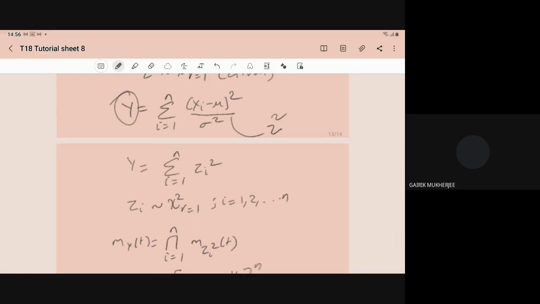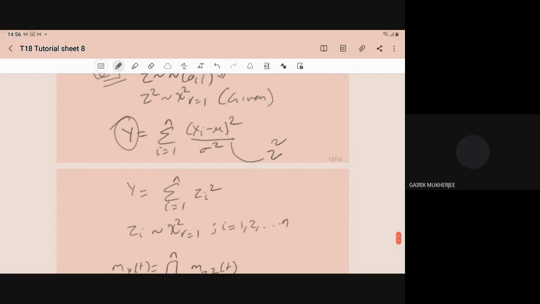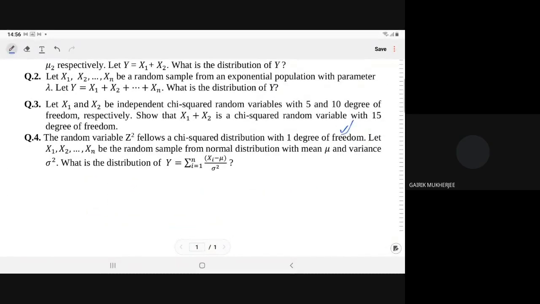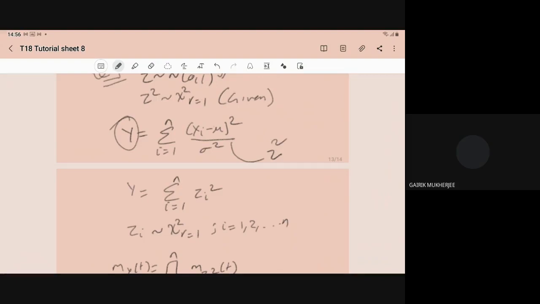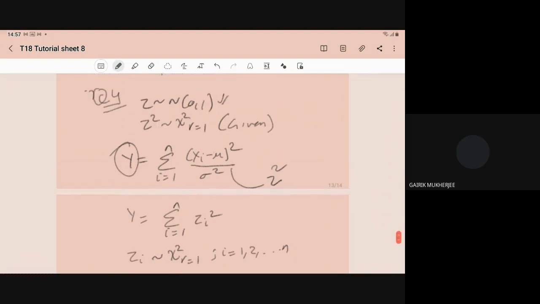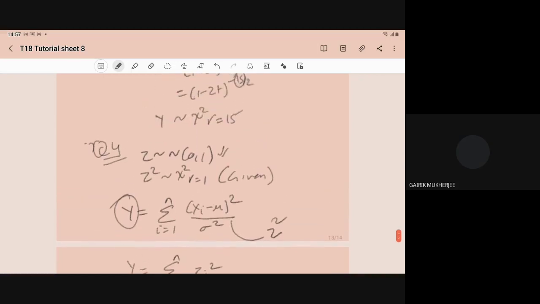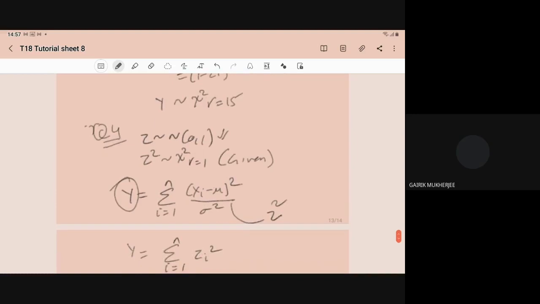In the question, it is given Y is the summation of (Xi minus mu) by sigma square, so this is not Z square.